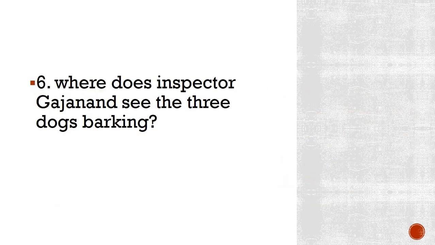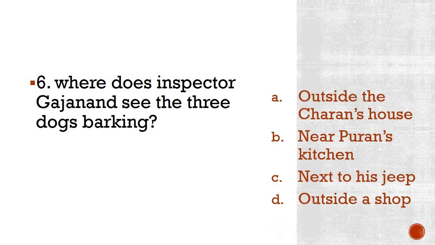Okay, moving on to number 6. Where does Inspector Gajanand see the 3 dogs barking? Options are outside the Charan's house, near the Puran's kitchen, next to his jeep, or is it outside a shop? Please think about the options. What is the correct answer? Think about the story you have understood.